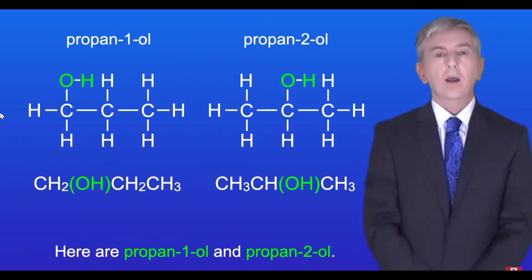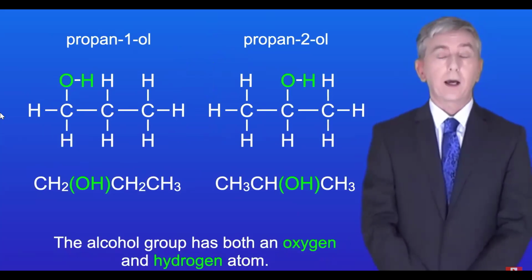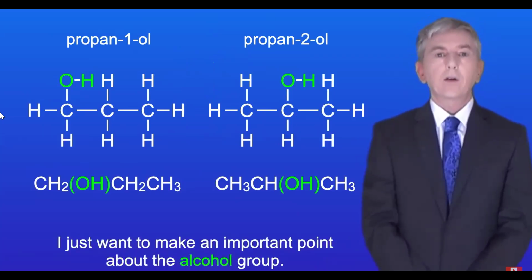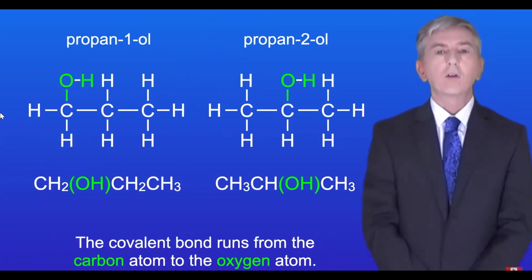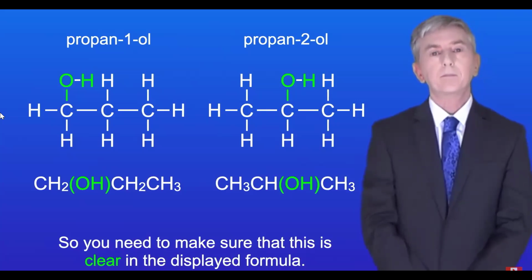Here's propan-1-ol and propan-2-ol. The alcohol group has both an oxygen and a hydrogen atom. So again, we place this group in brackets in the structural formula. Now, I just want to make an important point about the alcohol group. The covalent bond runs from the carbon atom to the oxygen atom. So you need to make sure that this is clear in the displayed formula.